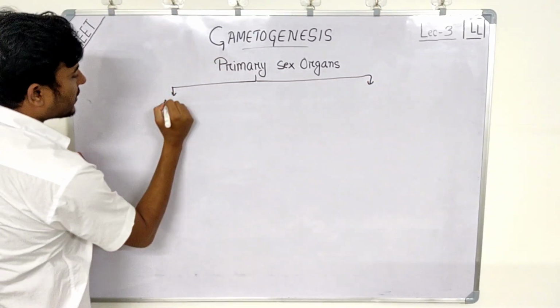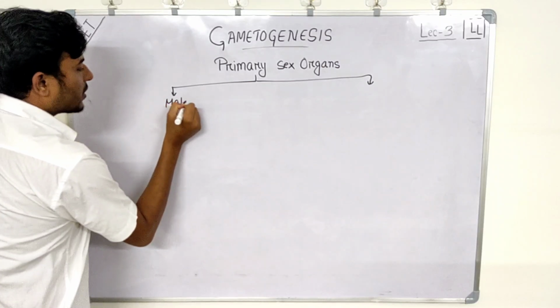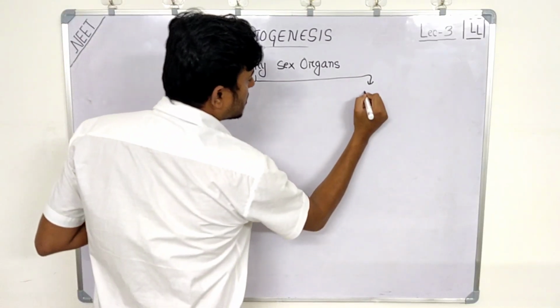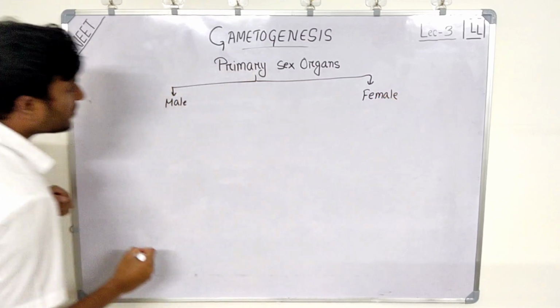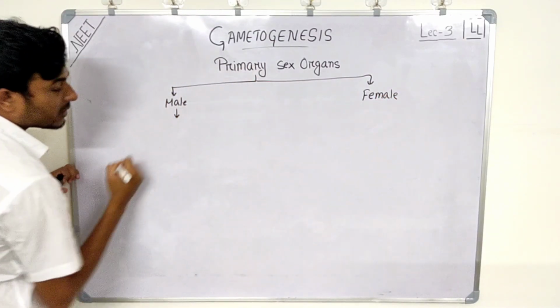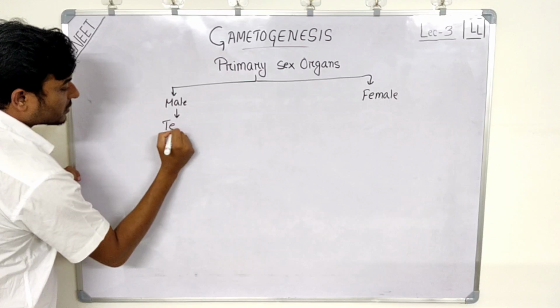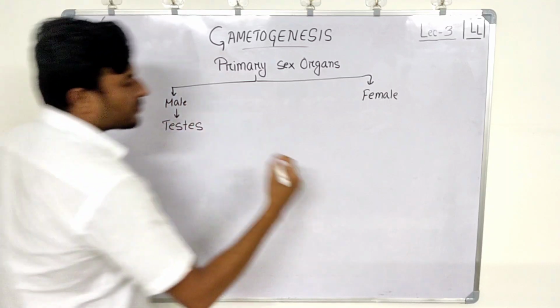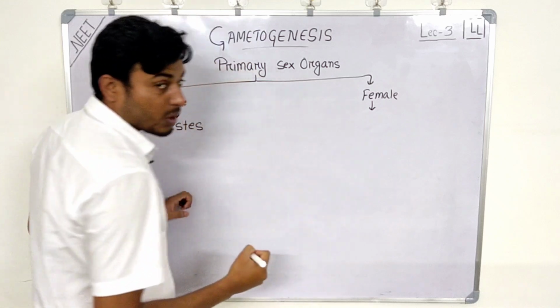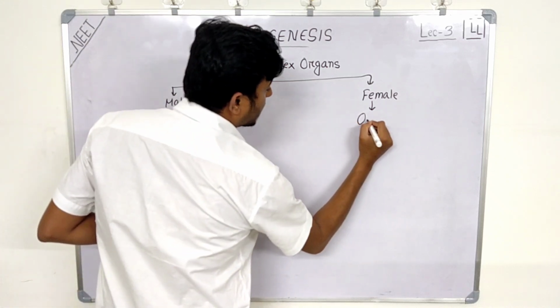In male, what is the primary sex organ? In male, the primary sex organ is testis, right? And in female, the primary sex organ is ovary.